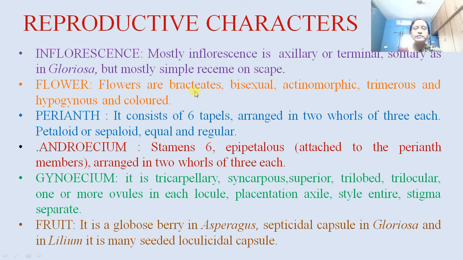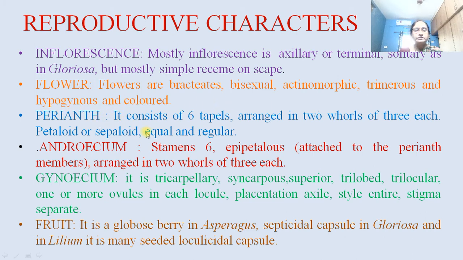Flower. Flowers are bracteate, bisexual, actinomorphic, trimerous, hypogynous and colored. It means the flowers are bisexual, that is, they are hermaphrodite having both the sex organs. Actinomorphic means when we cut the flower through the center point, then we will get two equal halves. Trimerous means the perianth members, as well as calyx, corolla, androecium, are in multiples of 3. And hypogynous means having the superior ovary.